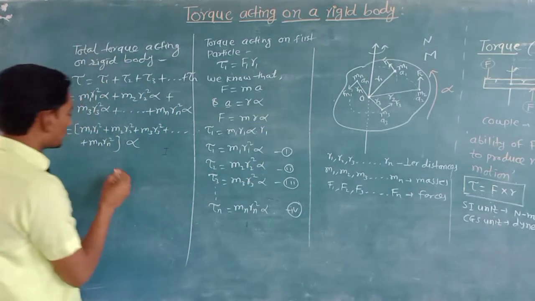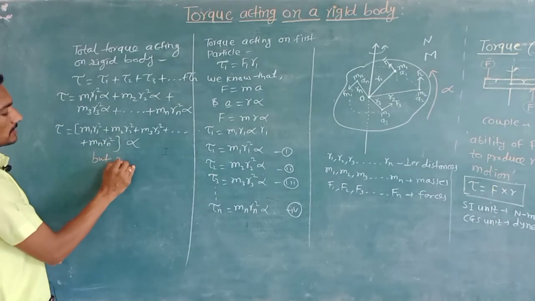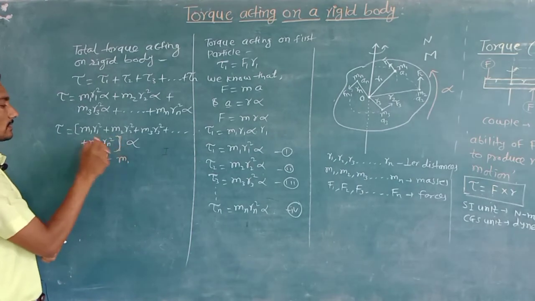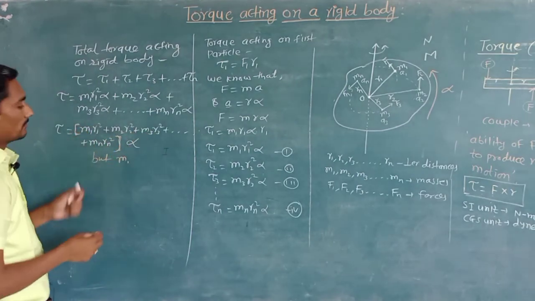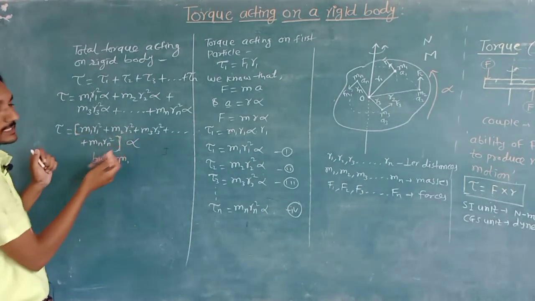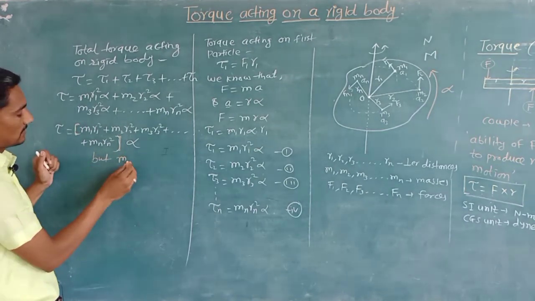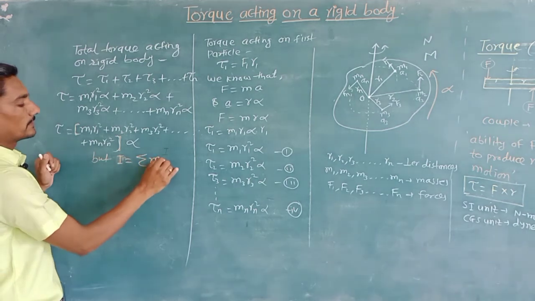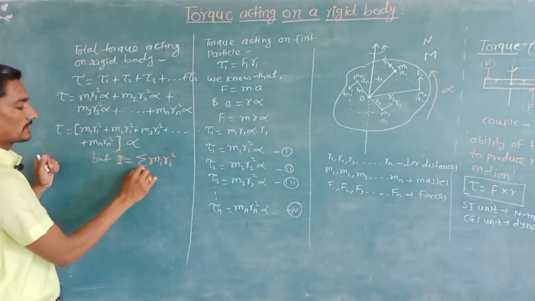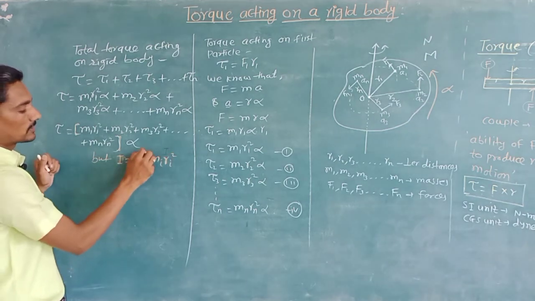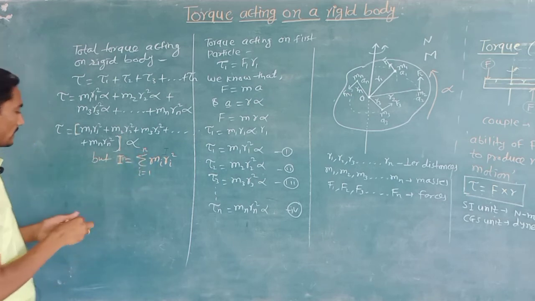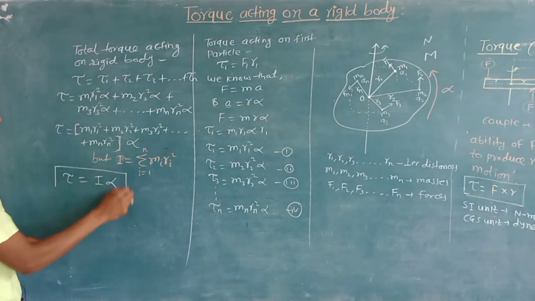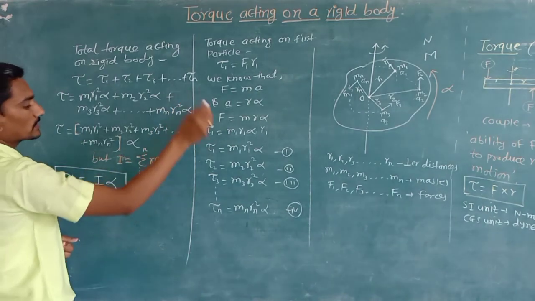That means the quantity inside the bracket represents I equals summation of mi ri square, with limits from i equals 1 up to n. And finally we get torque equals I into alpha.